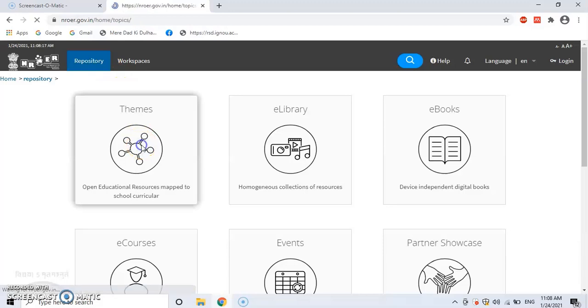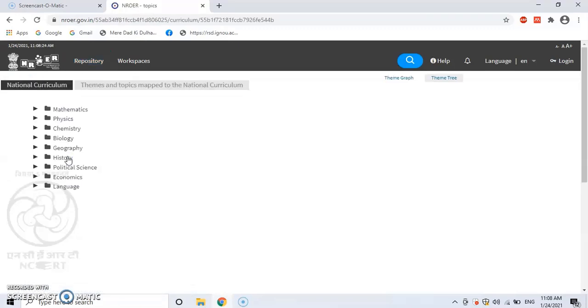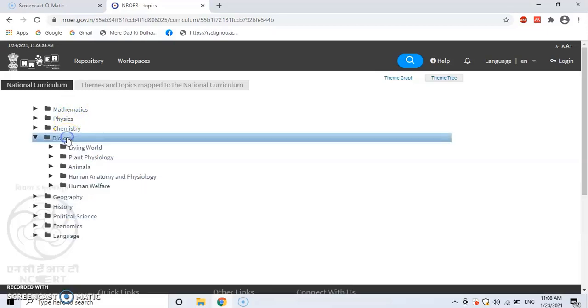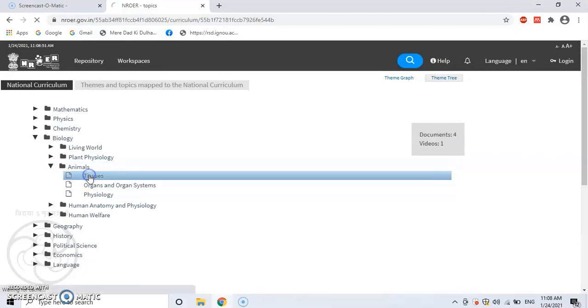Let us now click themes. As we click the themes, we get national curriculum. When we click national curriculum, we find themes and topics which are mapped to the national curriculum, and these different subjects are given. Let me click biology, animals, tissues. So that means for tissues we have 4 documents and 1 video.